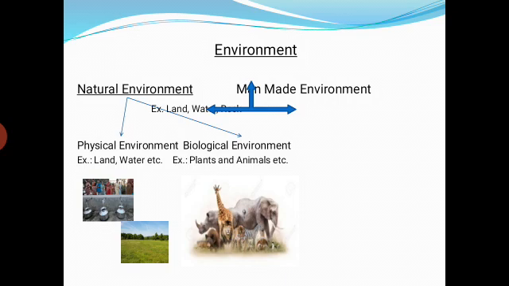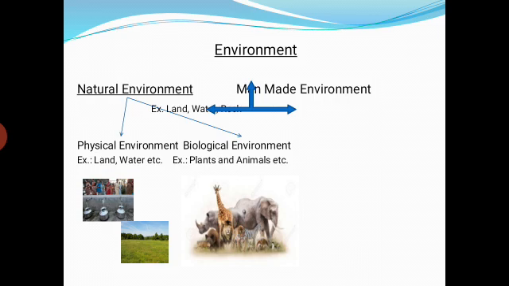Okay, students. Next topic is what? Environment. Students, environment has two types: natural environment and man-made environment. First of all, natural environment. Students, what do you mean by the natural environment? That means all natural things are included in the natural environment. Then again, it can be further divided into two types: physical environment as well as biological environment.